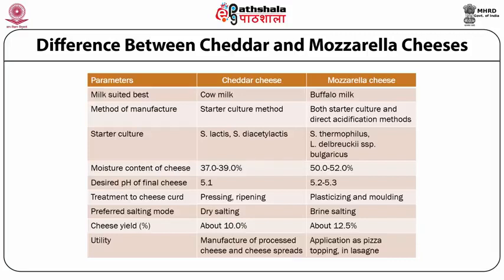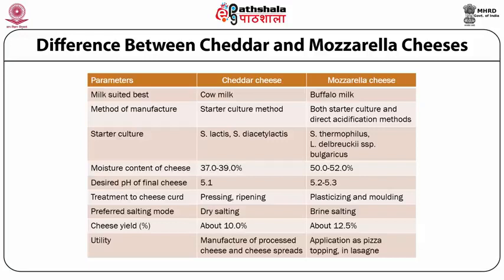If we are using starter culture for both, a mesophilic culture comprising Streptococcus lactis and Streptococcus diacetylactis is used for cheddar cheese making, whereas for mozzarella, particularly no-moisture part-skim mozzarella, we use a thermophilic culture comprising Streptococcus thermophilus and Lactobacillus delbrueckii subspecies bulgaricus. Obviously the higher moisture content is in mozzarella, ranging from 50 to 52%, whereas cheddar cheese contains moisture ranging from 37 to 39%.